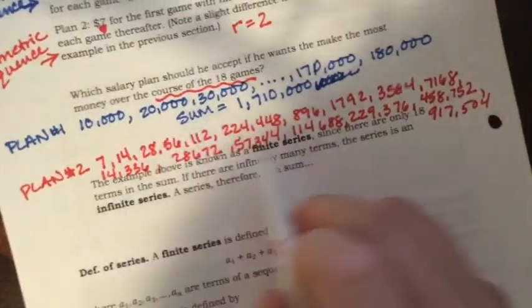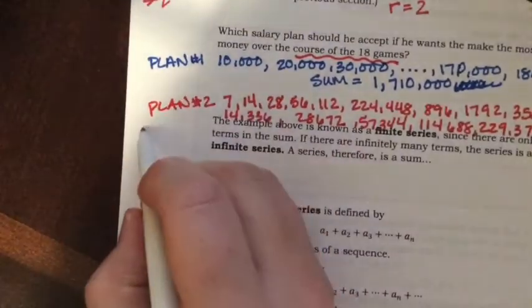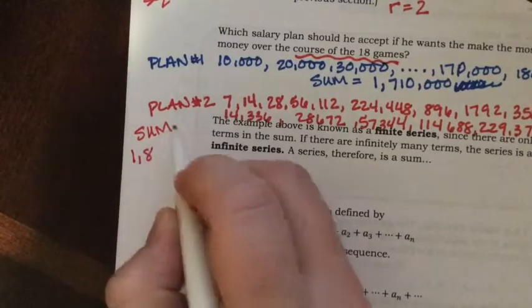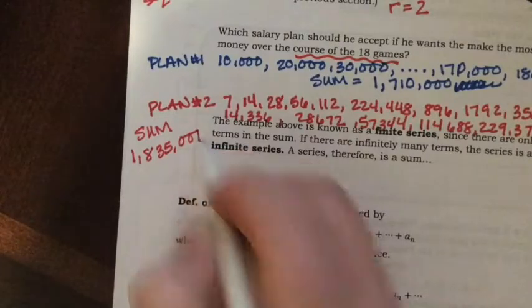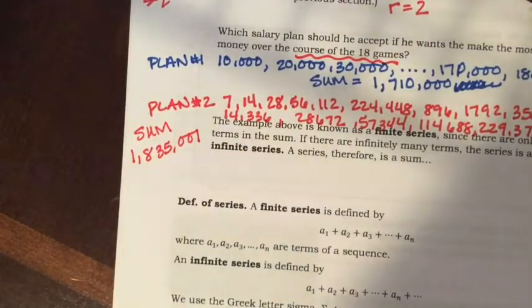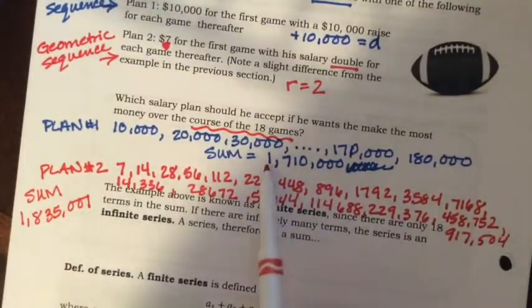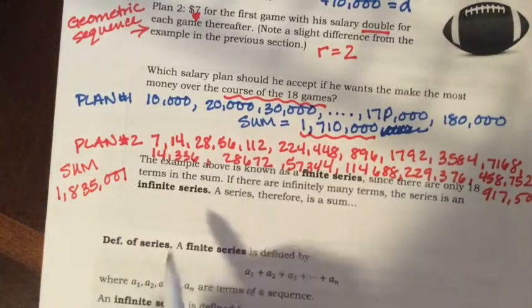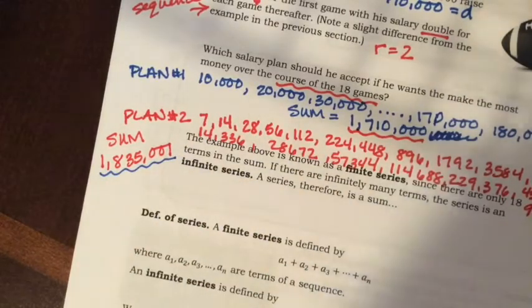Okay, if we added up all of these numbers of this geometric sequence, our sum would be $1,835,001. Okay, so we can see that given our new situation, our sum for the arithmetic sequence is pretty low compared, well, it's probably comparable, but he would make more money with the second plan.